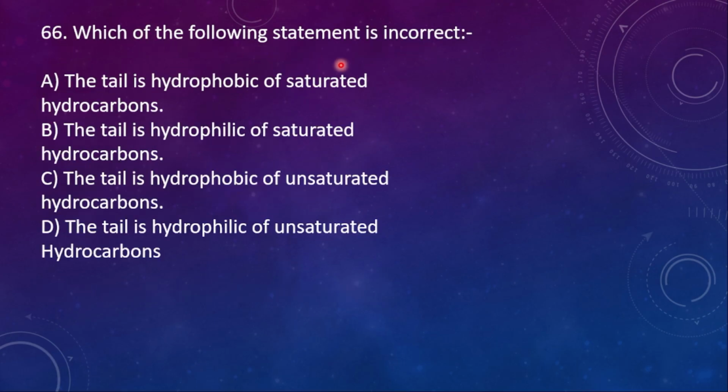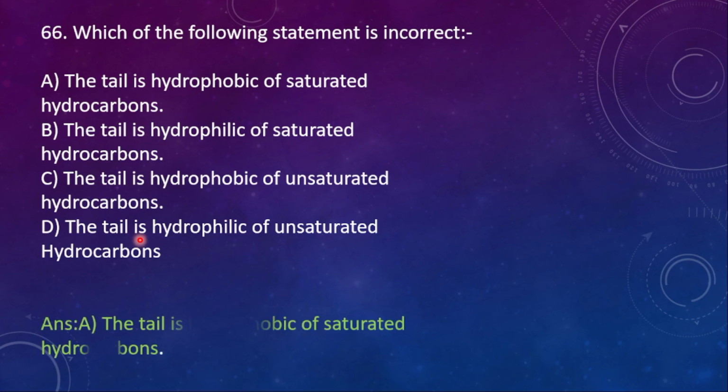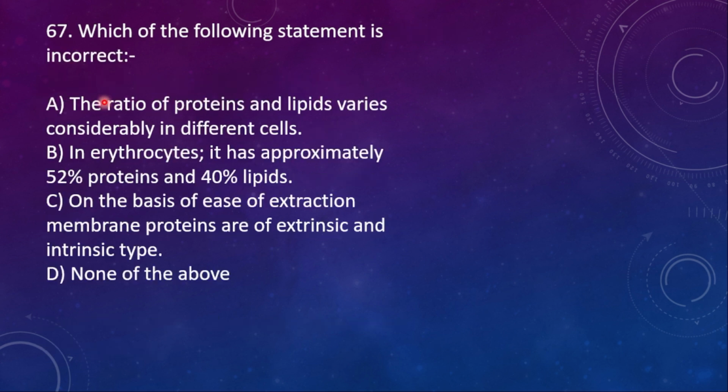66. Which of the following statements is incorrect? A, the tail is hydrophobic of saturated hydrocarbons. B, the tail is hydrophilic of saturated hydrocarbons. C, the tail is hydrophobic of unsaturated hydrocarbons. D, the tail is hydrophilic of unsaturated hydrocarbons. Here the right option is that the tail is hydrophobic. Just now I said, here tail in the sense the lipid bilayer tail. Okay, hydrophobic and it is saturated hydrocarbon.